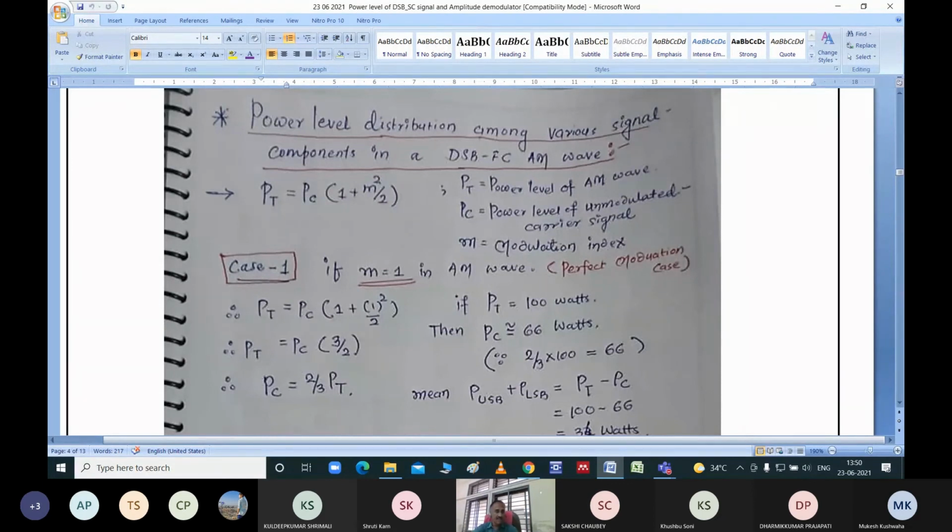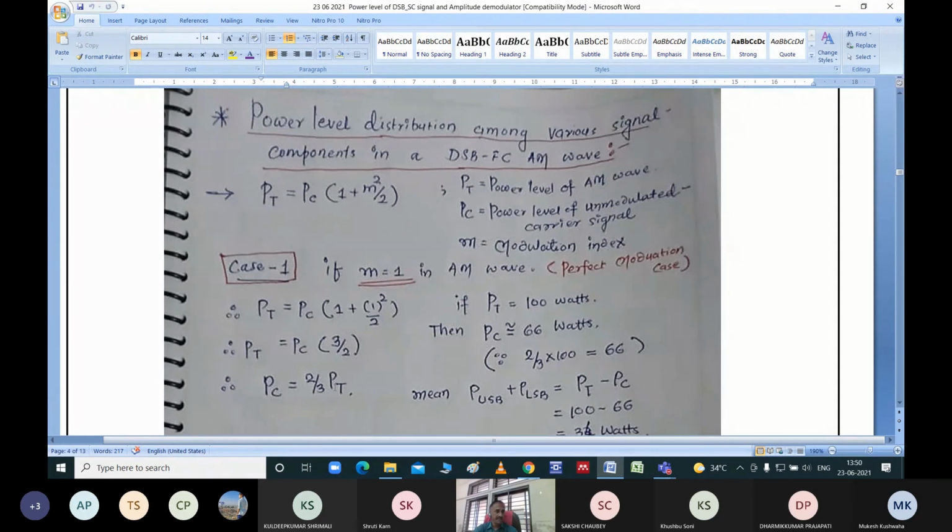This equation says that whenever you are transmitting a perfect modulated signal, at that time, the power level inside the carrier signal will be 2/3 part of your total power. How? For example, let us say the total power with which you are transmitting your AM wave is 100 watts. Then according to this equation, what will be the value of P of C?